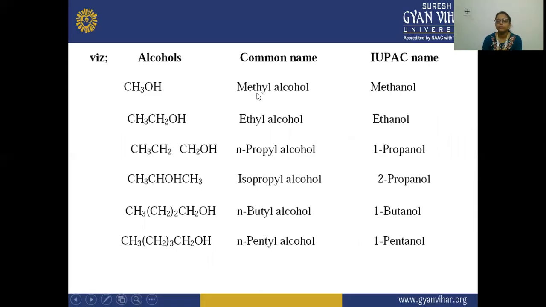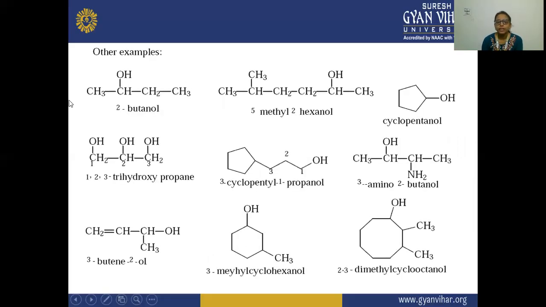This is your butanol, this is your pentanol. So according to common name, its name is methyl alcohol, ethyl alcohol, n-propyl alcohol, isopropyl alcohol, butyl alcohol, and pentyl alcohol. So other examples are here. According to the nomenclature, we have named it and we have numbered it. So here you can see there are 3 hydroxyl groups attached. So 1, 2, 3, trihydroxy.